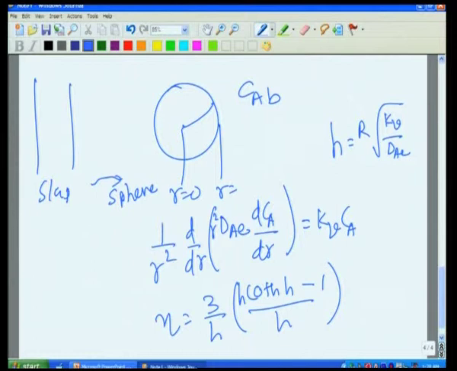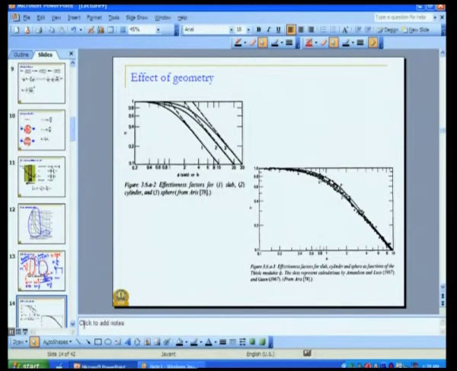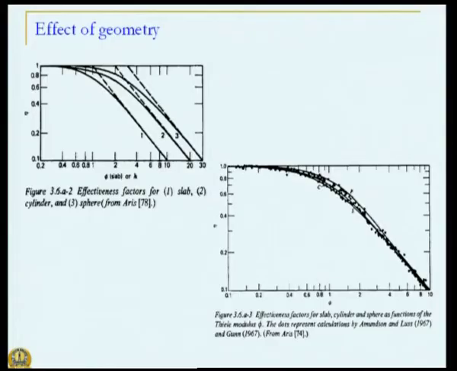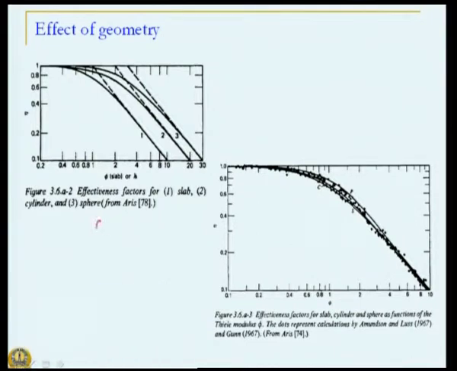And if we now look at the solution of this particular scenario, what we are seeing here is the solution for phi equal to L square root of kV by dAe, or h equal to R by 3.